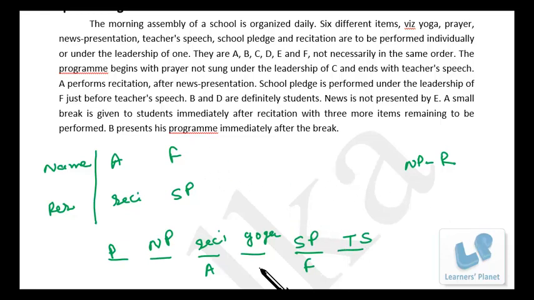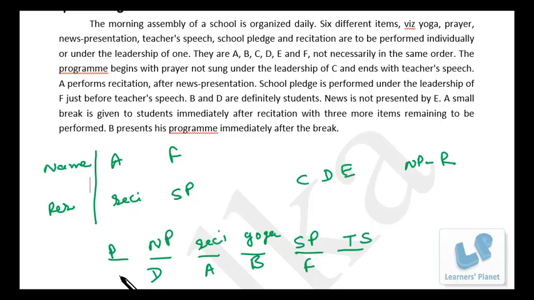B presents his program immediately after the break. Now we have to arrange C, D and E. Now D is not a student, so we cannot have D over here. And news is not presented by E, so E cannot be here. So I can have D over here. Prayer is not done by C, so we cannot have C over here.